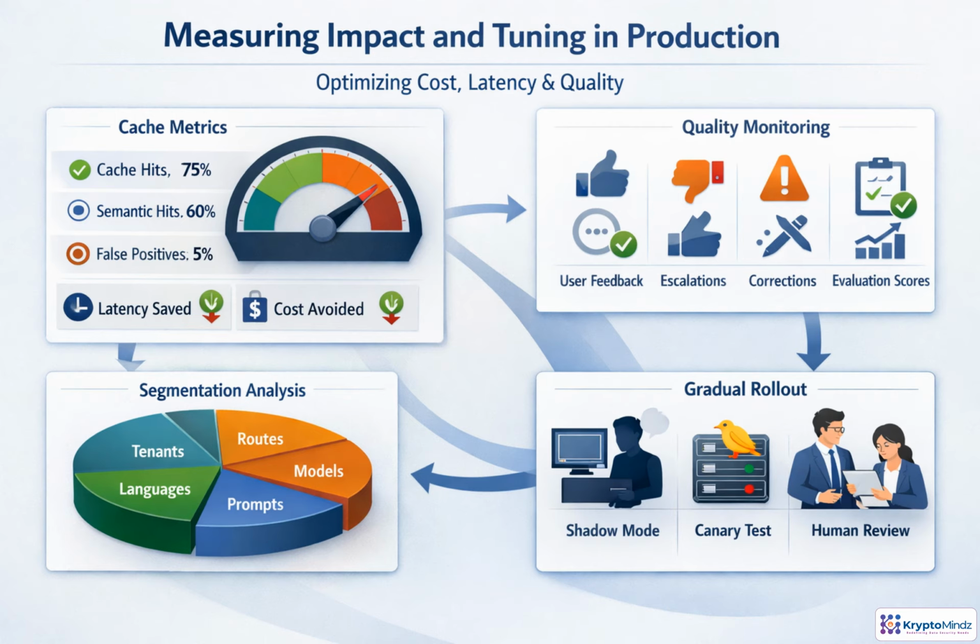Once caching is in production, keep measuring it. Track whether it is actually reducing latency, tokens, and cost while watching for false positives and stale answers. Pair operational metrics with quality signals such as feedback, escalations, corrections, and offline evaluations. Segment the data by tenant, route, prompt type, model, language, and risk level, because averages can hide failures. The safest tuning pattern is gradual. Shadow first, canary with thresholds, and require human review for high-risk domains. Good observability turns caching from a guess into a controlled production system.